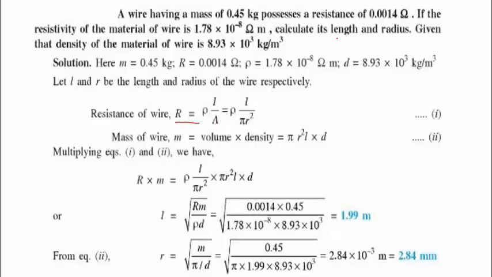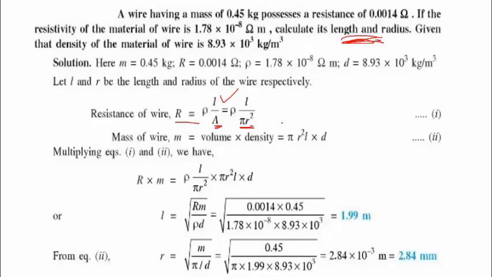Again, our question requires us to find the length and the radius. Always when you're given physics questions, try to see, with the formulas you have, how you can bring in the quantities you are asked for as part of the question. You have length in this expression, but how am I going to get the radius? Try to evaluate this formula more, and you can find that from the area you can have the radius inside here. Therefore you can simplify this equation further. Now we have resistance equal to resistivity times length over pi r squared.